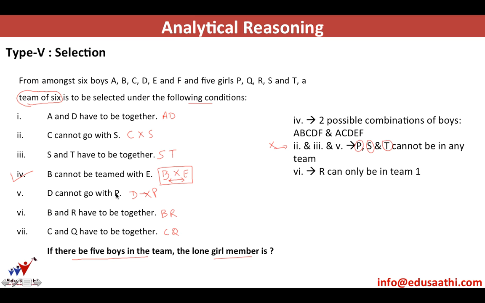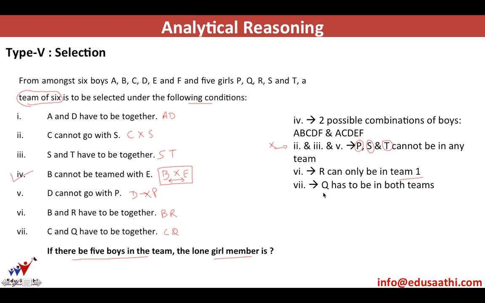Now, there are 2 girls left, R and Q. Now, of all the given conditions, if B is selected, R has to be selected. So, as B is in team 1, R can only be selected in team 1. R cannot come in team 2. But there is no restriction given with respect to Q.